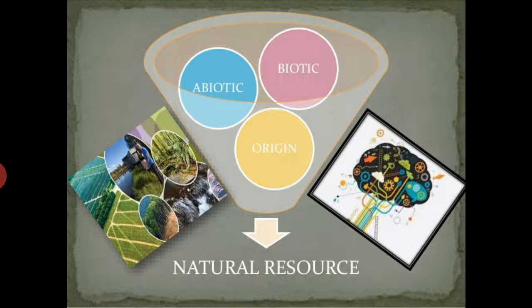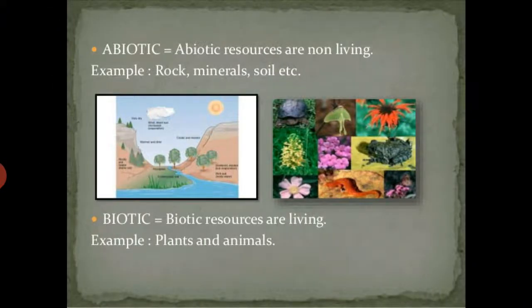Now based on the origin of the resource, we can say that there are two types of resources. And these are biotic resources and abiotic resources. Biotic resources are the ones which are derived from living plants and animals, or we can say living organisms. For example, plants and animals. However, abiotic resources are non-living ones. So examples include soil, rocks, minerals, etc.